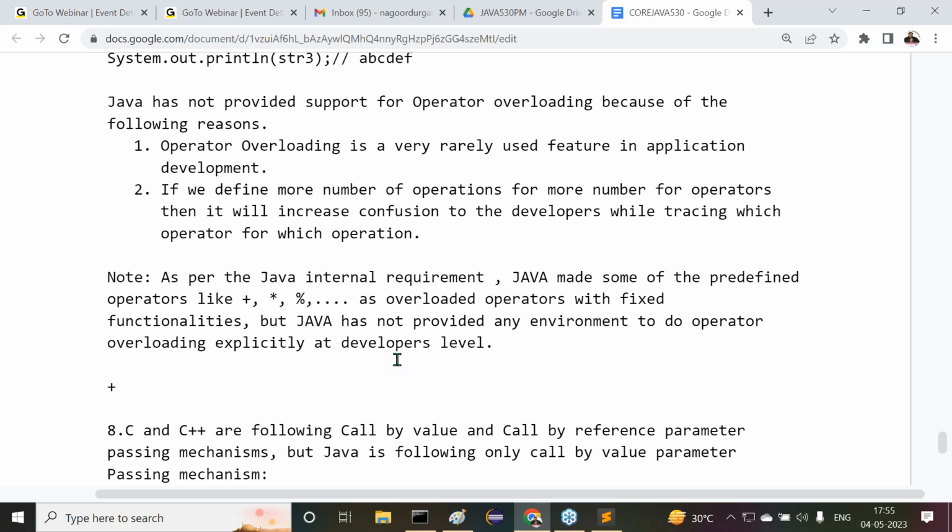Sir, got it or not? That is the information Java has given. That's why I made the point here. As per Java's internal requirements, Java made some predefined operators like plus, star, percentile overloaded operators with fixed functionalities. But Java has not provided any environment to do operator overloading explicitly at a developer's level.